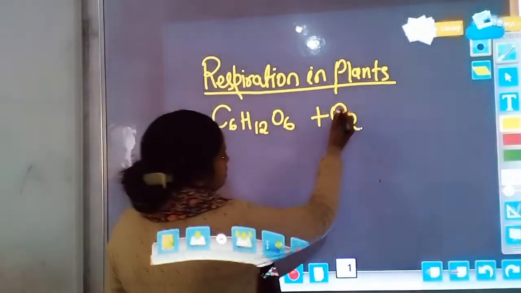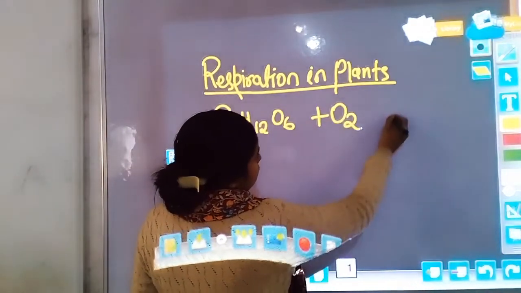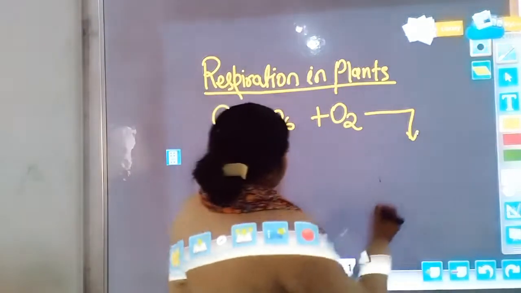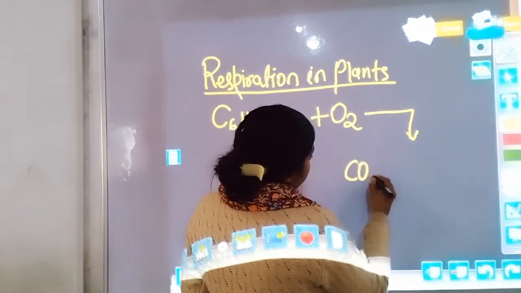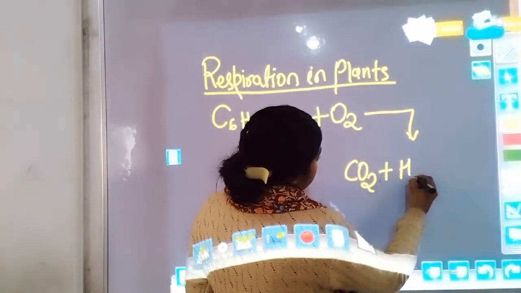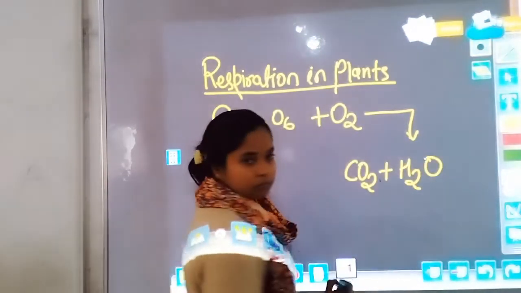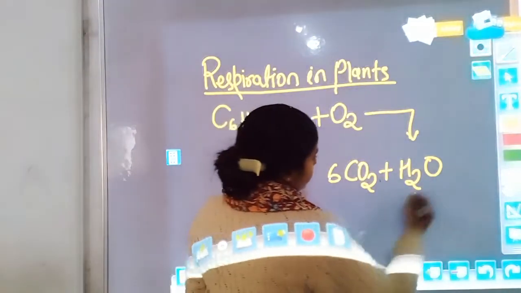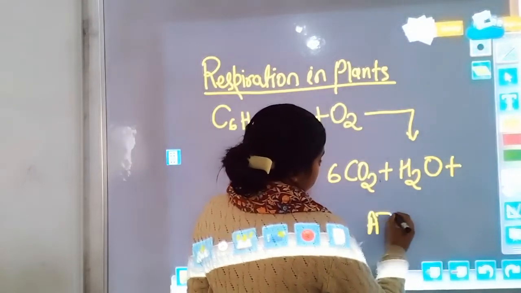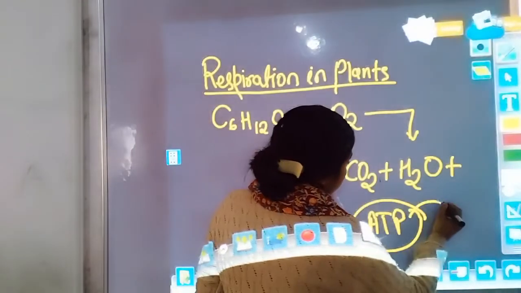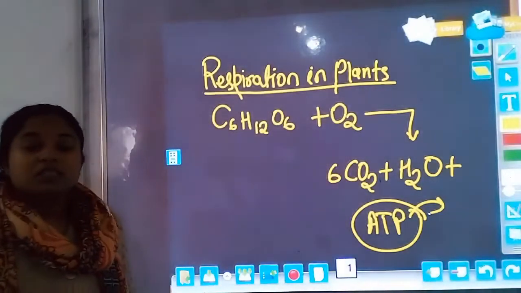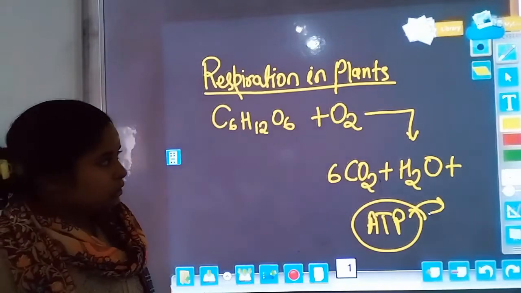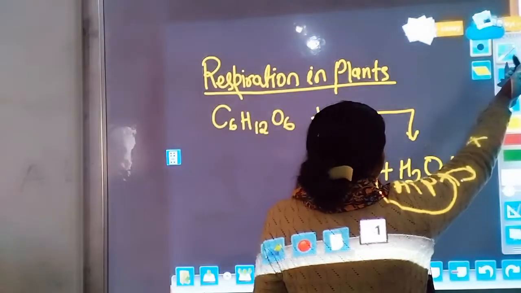How many oxygen? 6 molecules of oxygen turn into 6 carbon dioxide, 6 water molecules, plus ATP energy release. The main aim is release of energy, synthesis of energy during the respiration process. So what happens during this process, we are going to discuss in this chapter.